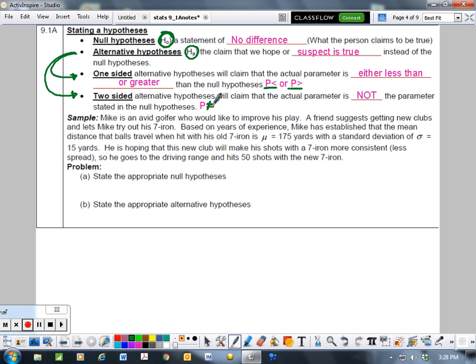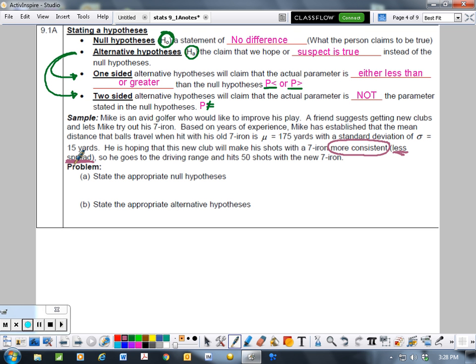So, sample problem. Mike is an avid golfer who would like to improve his play. A friend suggests getting new clubs and lets Mike try out his 7-iron. Based on years of experience, Mike has established that the mean distance that balls travel when hit with his old 7-iron is 175 yards with a standard deviation of 15 yards. He is hoping that this new club will make his shots with the 7-iron more consistent, which is less spread. So more consistent means we're closer together to that mean value. So he goes to the driving range and hits 50 shots with the new 7-iron. What's the appropriate null hypothesis?